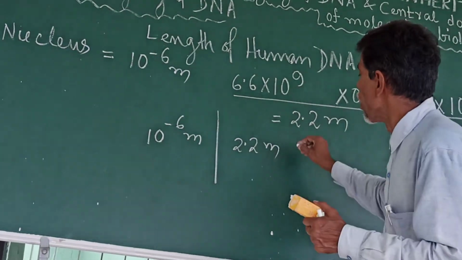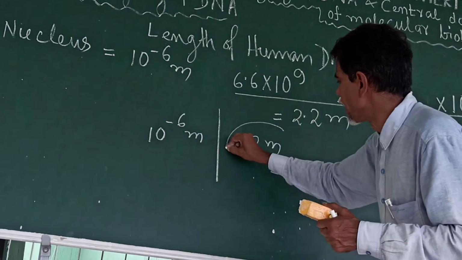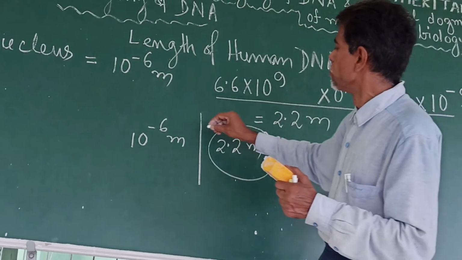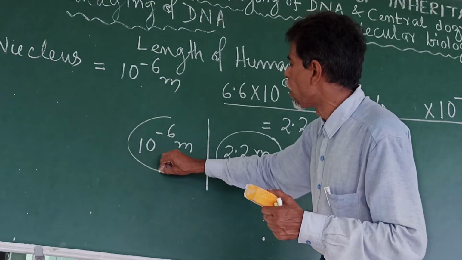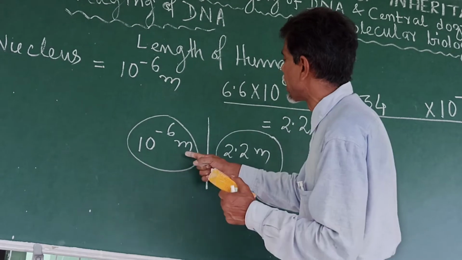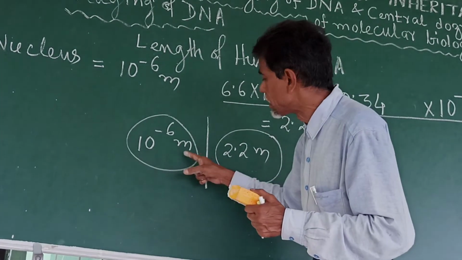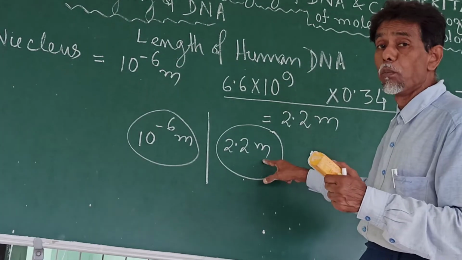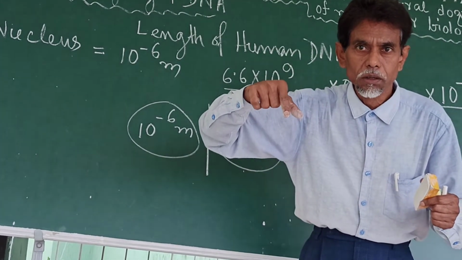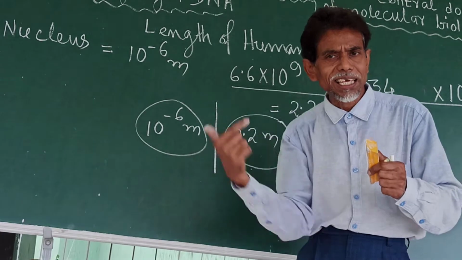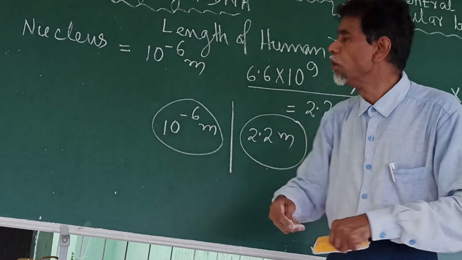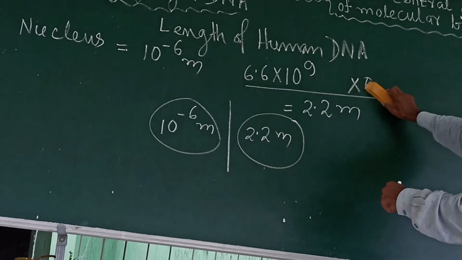How can such a huge length of DNA be accommodated within such a small nucleus? If we can package it in a very systematic way, then only it is possible. How? That is what we are going to discuss.